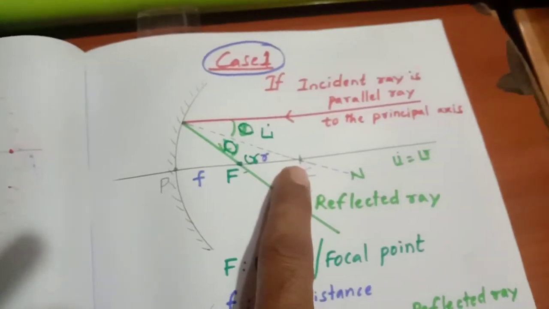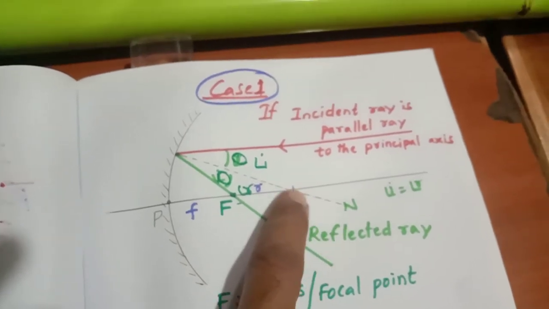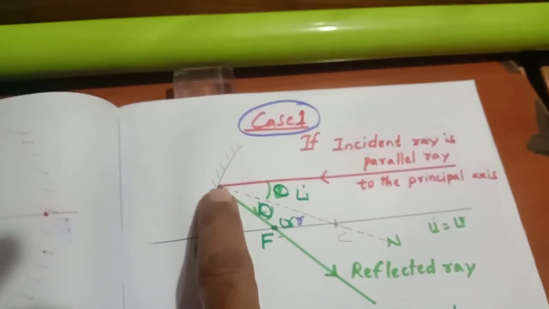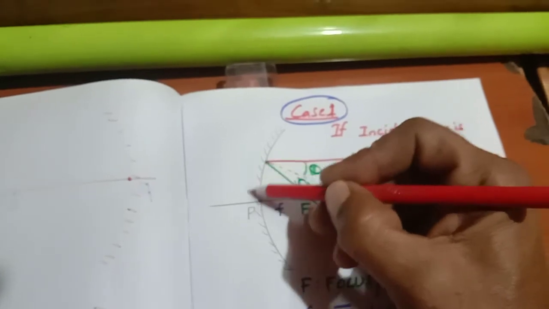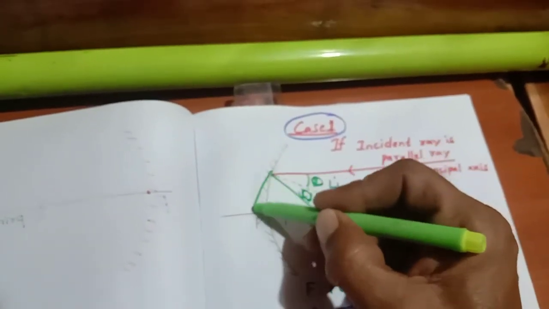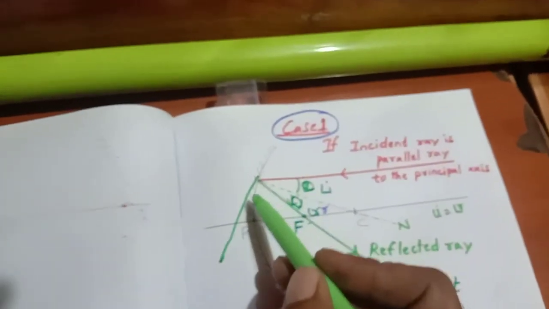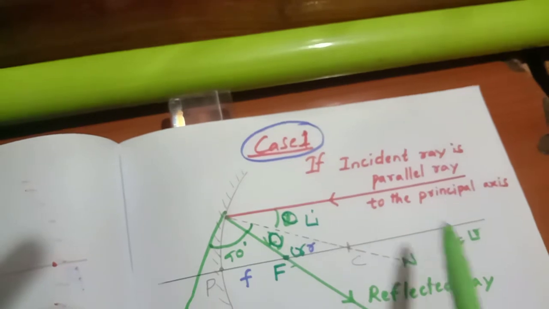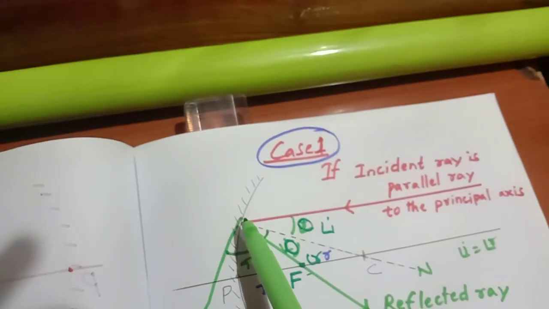In the case of spherical mirrors, the line which is passing through the center of curvature is called the normal to this point. If you draw a line here, or if you take a tangent here, a tangent like this to the circle, the angle between this tangent and the dotted line is always 90 degrees, so this is called a normal at this point only.